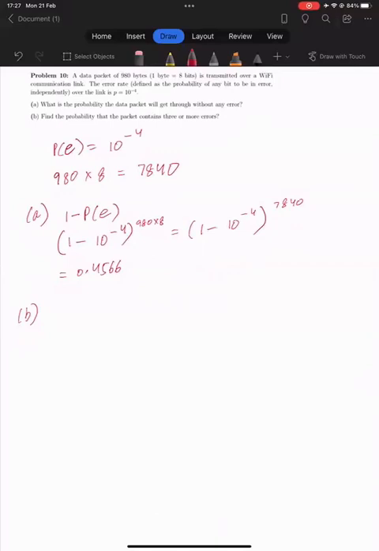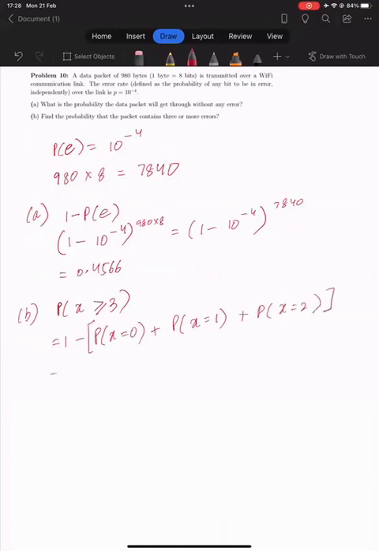For part B, it says find the probability that the packet contains 3 or more errors. So errors are 3 or greater. It's saying that it is 1 minus the probability of 0 errors, 1 error, or 2 errors.